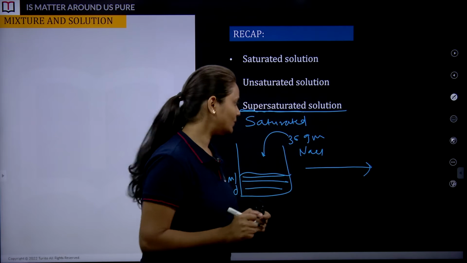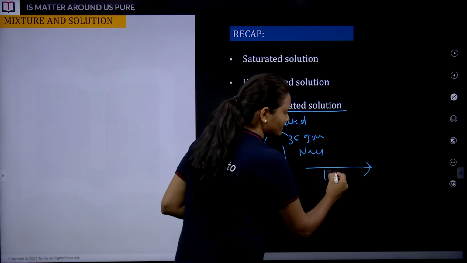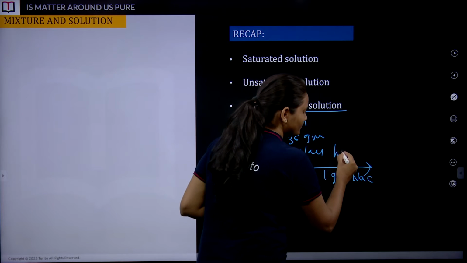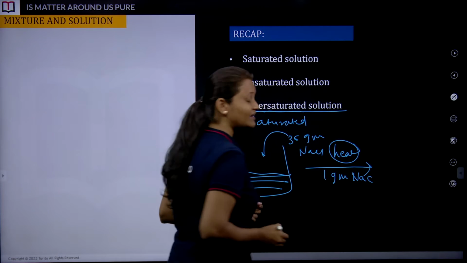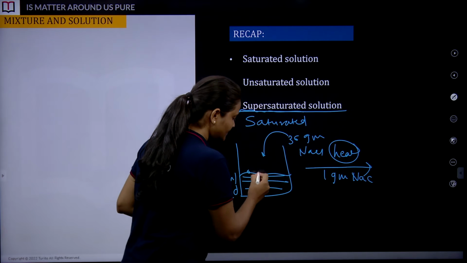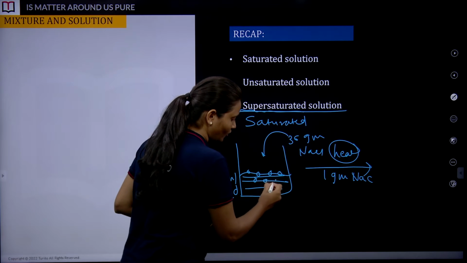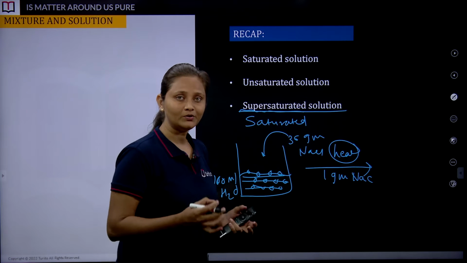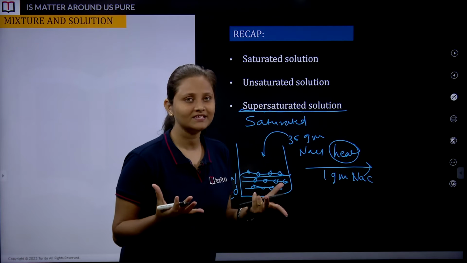So what did we do here? If I want 1 gram of NaCl to get dissolved, we are going to heat the solution, remember. And what is happening? These particles which are dissolved, or in this saturated condition, are going to create some spaces.